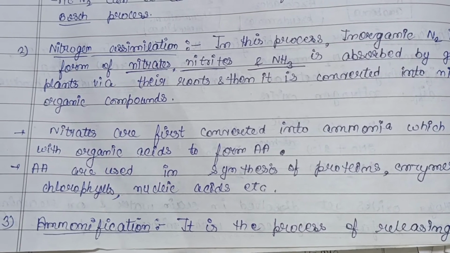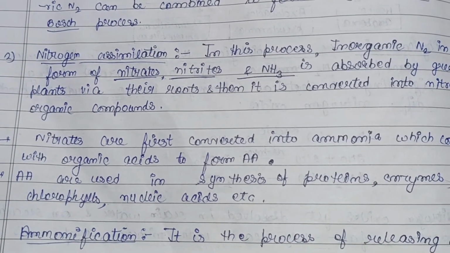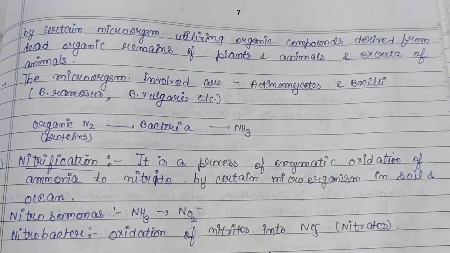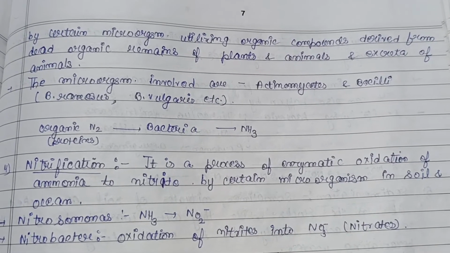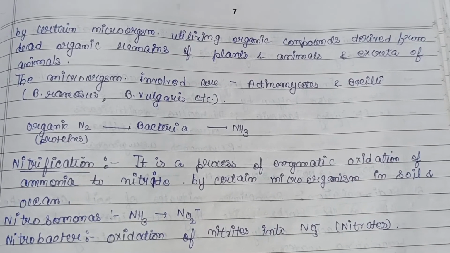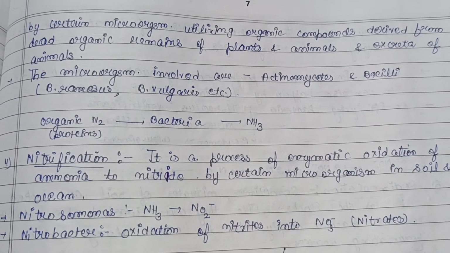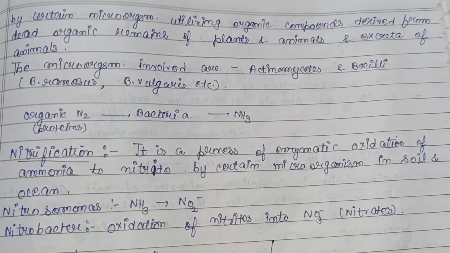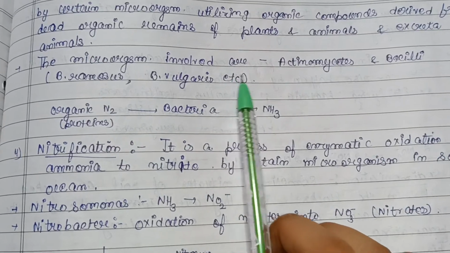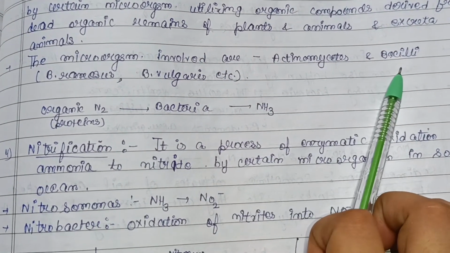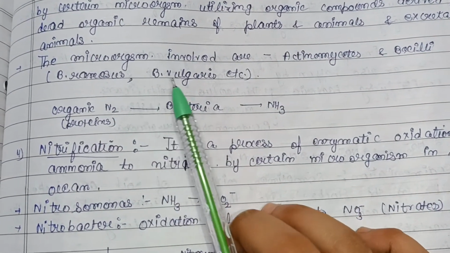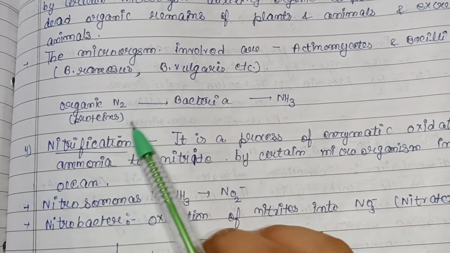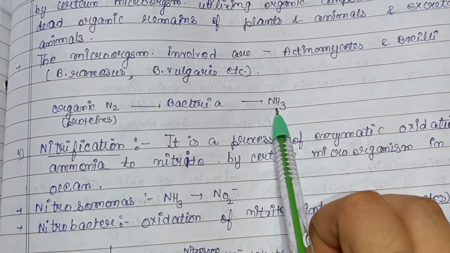Then the third step is ammonification. It is the process of releasing ammonia by certain microorganisms utilizing the organic compounds that are derived from the dead organic remains of plants and animals and the excreta of animals. For example, the microorganisms involved here are actinomycetes and bacilli, that is Bacillus ramosus and Bacillus vulgaris. So here organic nitrogen, that is in the form of proteins, is used by bacteria and converted into NH3.